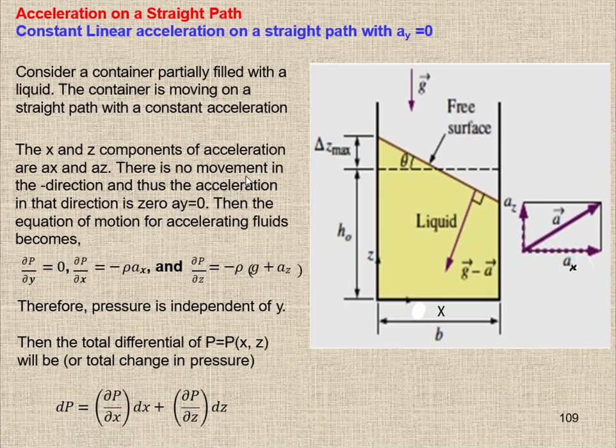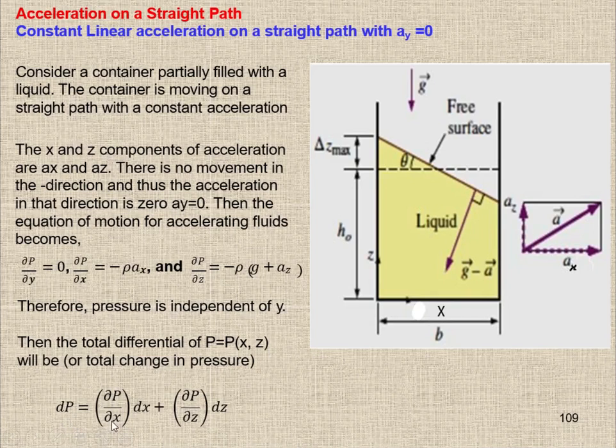Here, as I told you at the beginning, we are considering the case where the fluid or tanker is moving on a ramp, so there are two dimensions. Therefore the pressure is independent of y. Here the pressure is a function of x and z. If it is moving in a straight path, the pressure will be a function of only one component. But if the tank is moving on a slope, the pressure will be a function of two components, x and z, and it can be written in the form of partial derivatives like that.